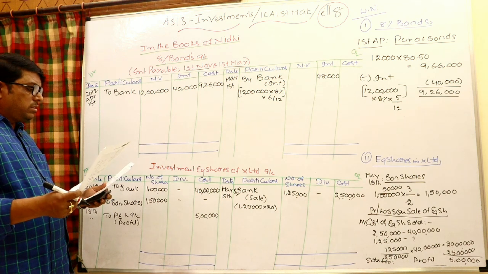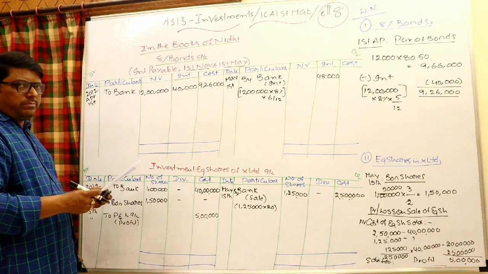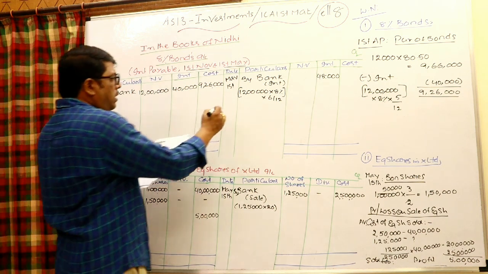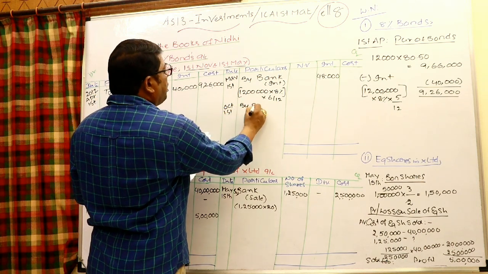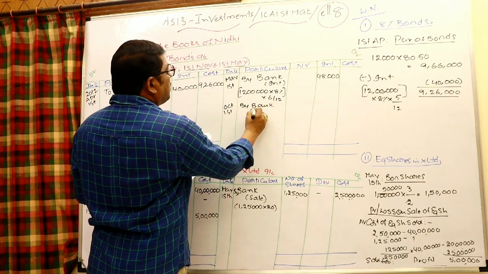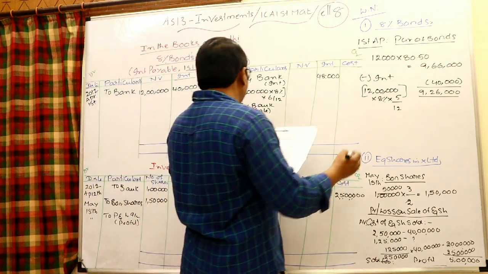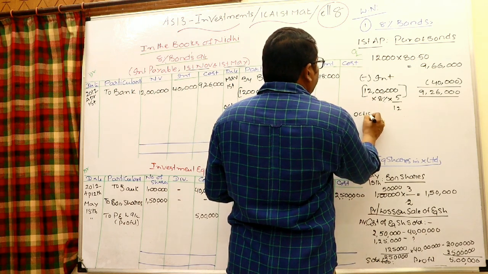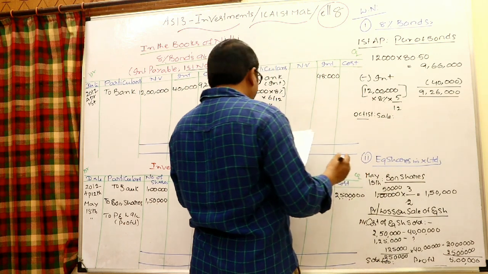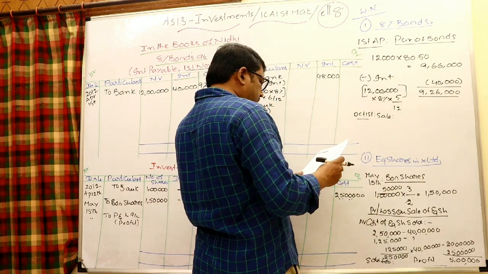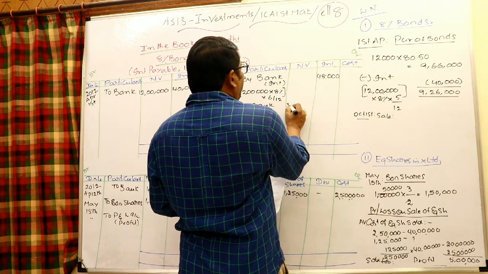October 1st sale has taken place. Of course, on November 1st interest will come, the interest due date will be there. October 1st, when sale has taken place, right there by bank, within bracket sale, and come to here October 1st, sale of bonds. See how the sale has taken place. 3 lakhs means 3,000 into 100. 3 lakhs nominal value sold.